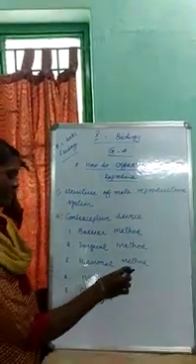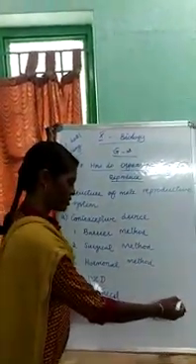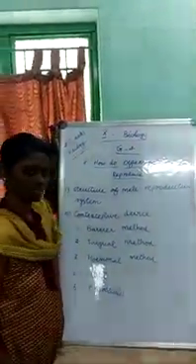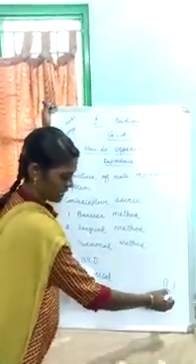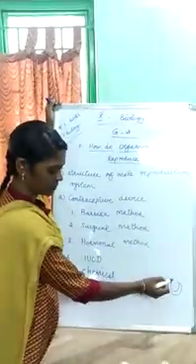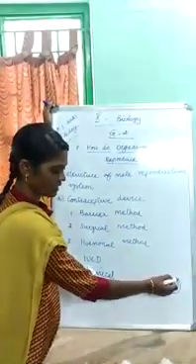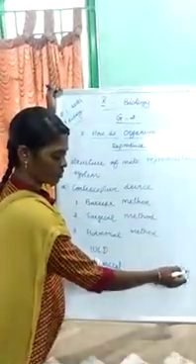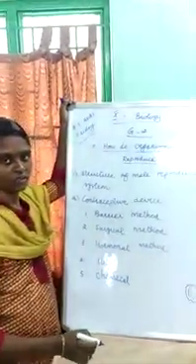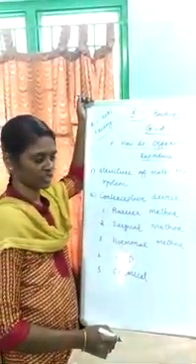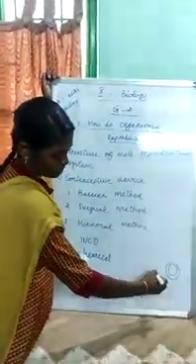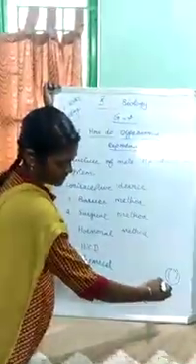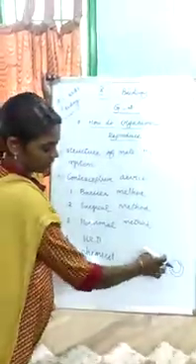Reproductive system means we have to see the diagram. We have to start from the testis. Testis is the male reproductive organ. It is surrounded by a bag that is called the scrotum. Scrotum is helpful for sperm formation. It keeps the temperature 2 degrees centigrade lower than our human body temperature.